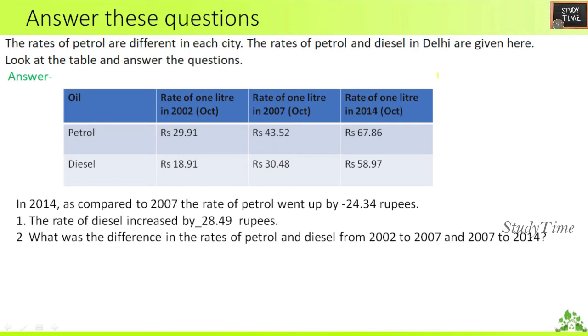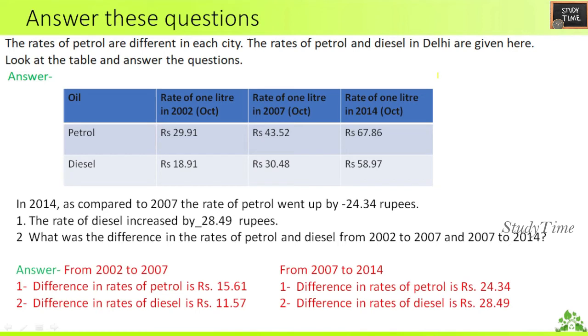What was the difference in the rate of petrol and diesel from 2002 to 2007, and 2007 to 2014? So you have to subtract the amounts. For 2002 to 2007, this should be subtracted from here. For 2007 to 2014, you have to subtract this from here.